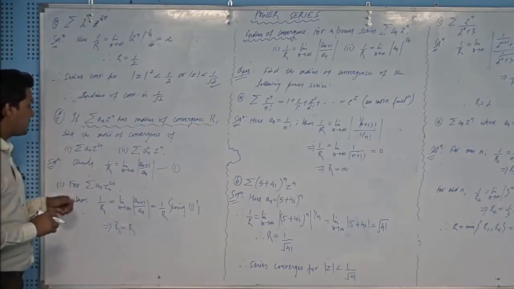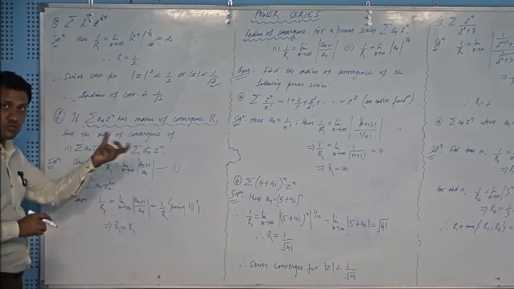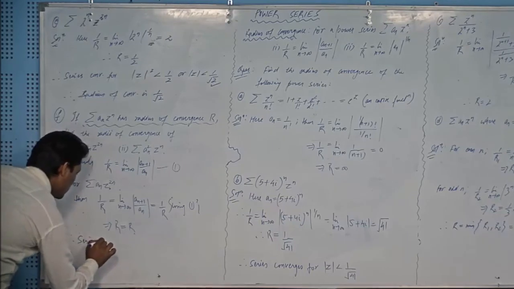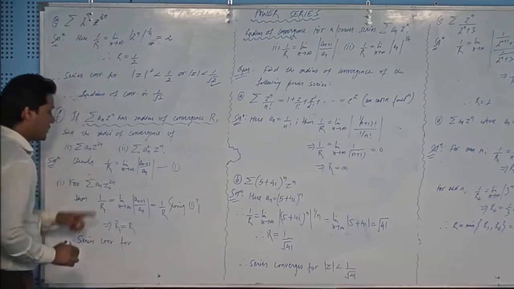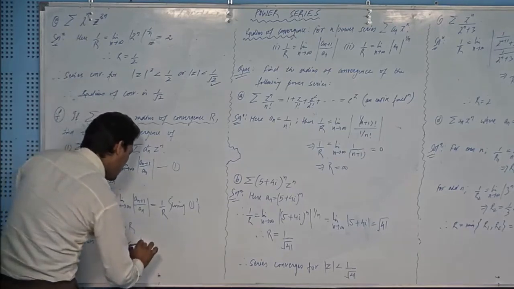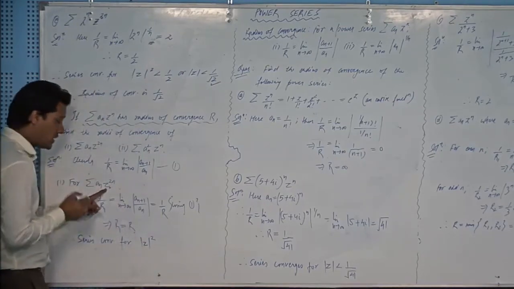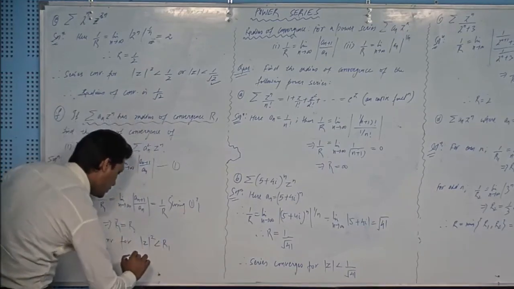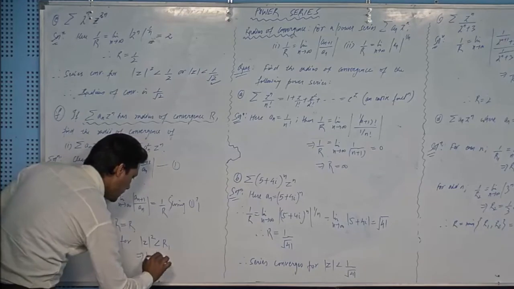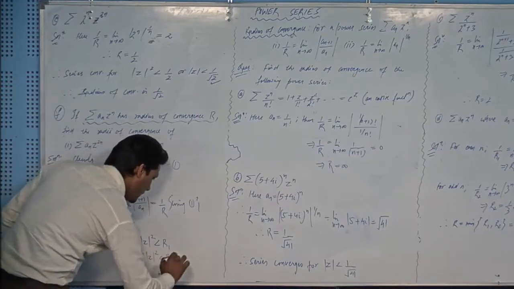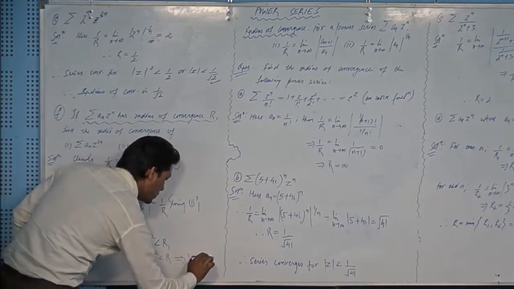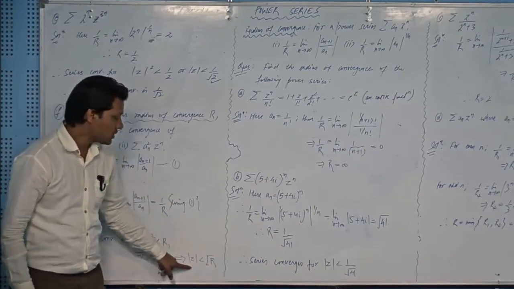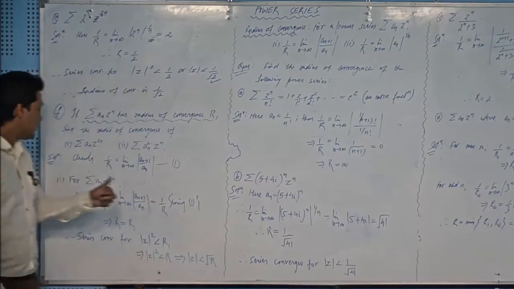Okay, then I will write the domain of convergence, or for what domain the series converges. Therefore, the series converges for, you see the center of the series is 0, so I will write mod z whole square, because 2 is present here, right? And this number is less than R1, and R1 is actually R, so that will give me mod z square less than R. Okay, that will imply mod z less than square root of R. It means that the number appearing on the right hand side of the domain of convergence will be the radius of convergence for this series.